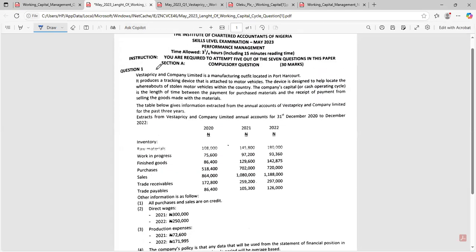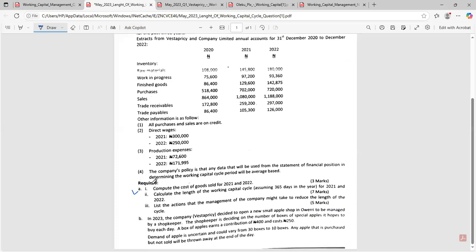So this is the question on working capital. Now, the requirement of the question states: compute the cost of goods sold for 2021 and 2022, 3 marks. Now, cost of goods sold is not actually working capital anyway, so this question has cost of goods sold for you to compute. This is not a working capital requirement, but when you are calculating for working capital, there are some things that you need, which you are going to get from this cost of goods sold computation.